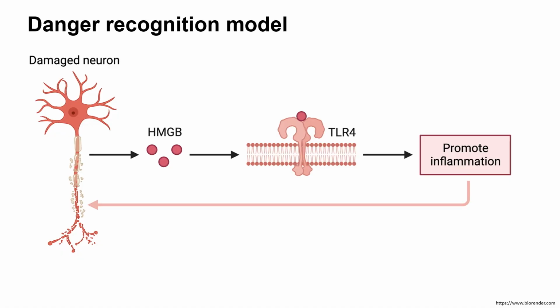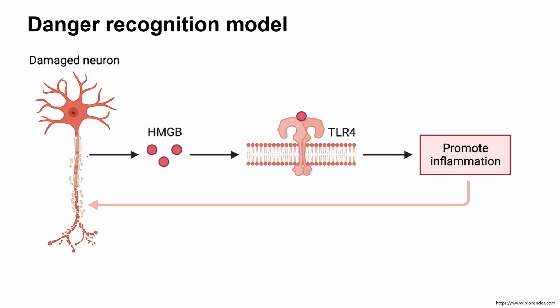Coming to the danger recognition model, in lecture 3 we discussed the danger associated or damage associated molecular pattern. These are specific proteins or molecules which are secreted by a cell which is undergoing some sort of damage. For example, we have discussed that a neuron which is damaged by certain toxin or some kind of chemical reaction, or because of injury or because of infection by any pathogen, could generate this high mobility group box protein HMGB, and these are specifically a damage associated molecular pattern. So this is called DAMP.